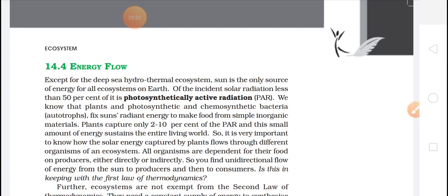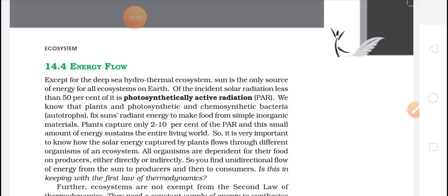Okay, so whatever radiation is coming, the plant is only utilizing 2 to 10%, and from this 2 to 10% they are doing photosynthesis, and as they are doing the process of photosynthesis, the entire living world is dependent on this. So it is very important to know how the solar energy captured by plants flows through the different organisms of an ecosystem.